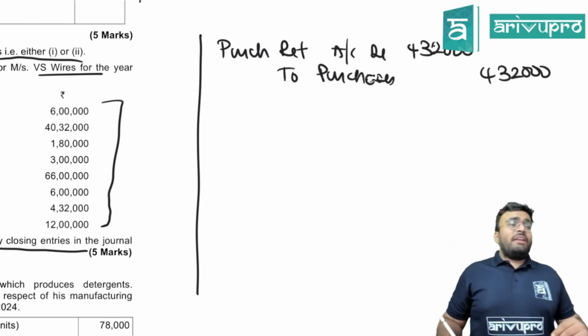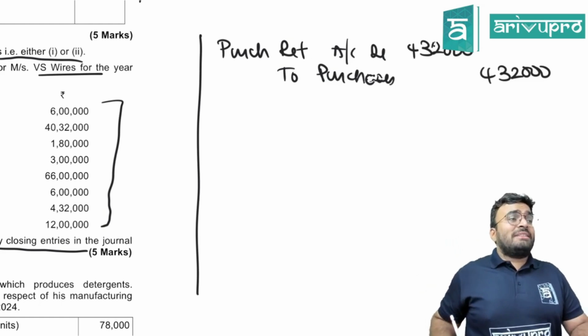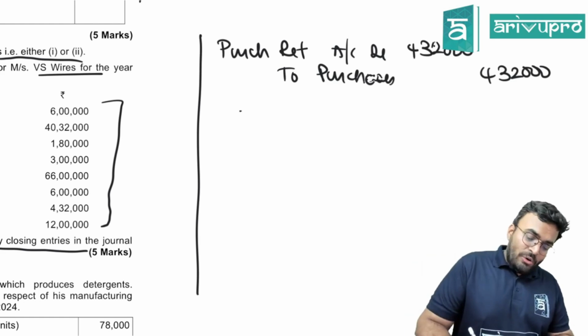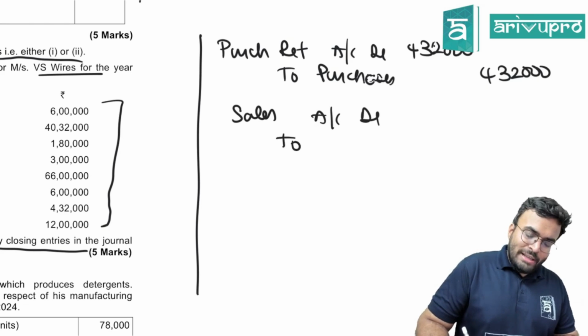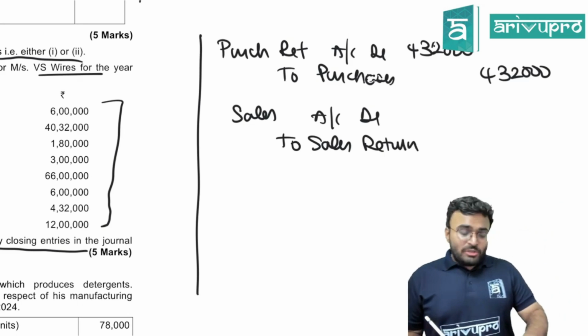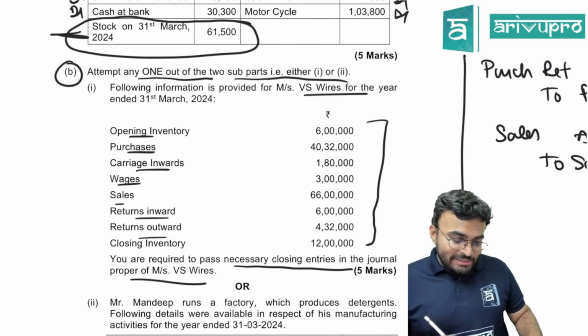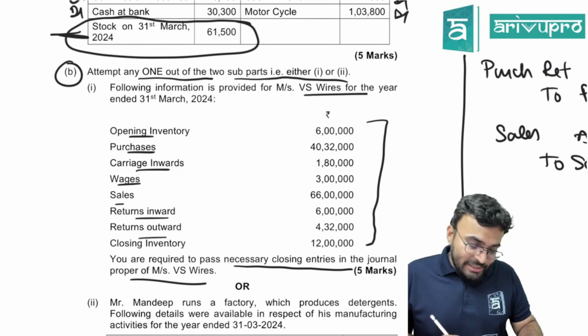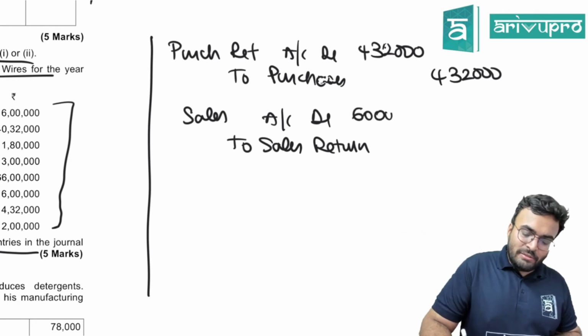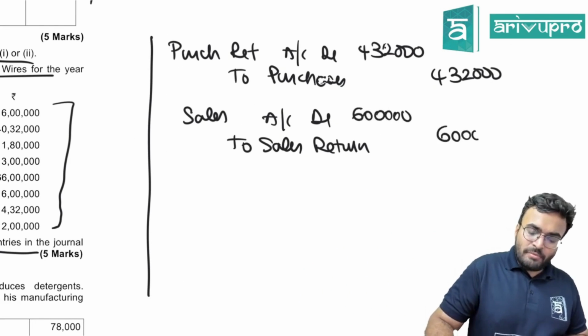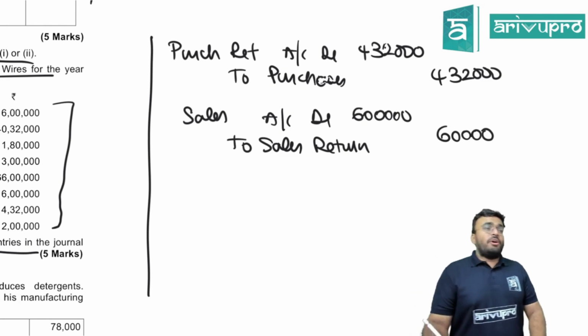What is the entry for reducing the sales return from sales? Sales account debited to sales return account. How much is the sales return? Returns inward is sales return, 6 lakhs. Now what you have to do?